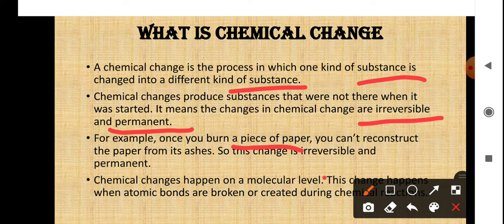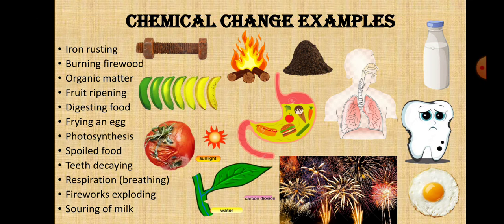At the molecule level, molecules are changing, coming closer, participating in chemical reactions, and atomic bonds are broken, so the gaps between them are decreased, and totally new substances are formed. These types of changes are known as chemical changes. They are irreversible, they are permanent, and a new substance is formed.